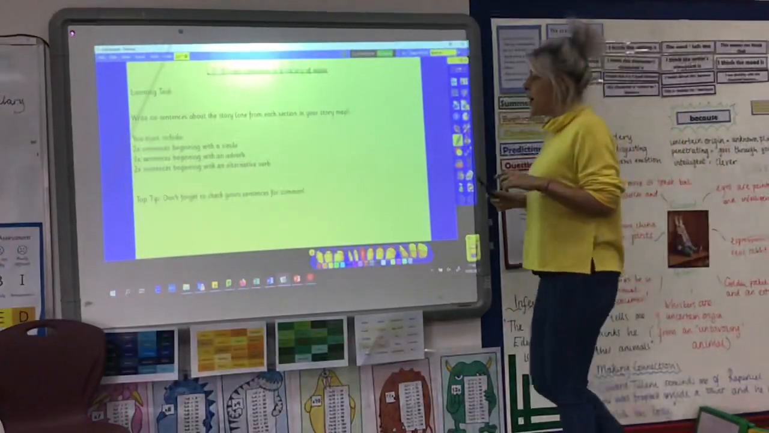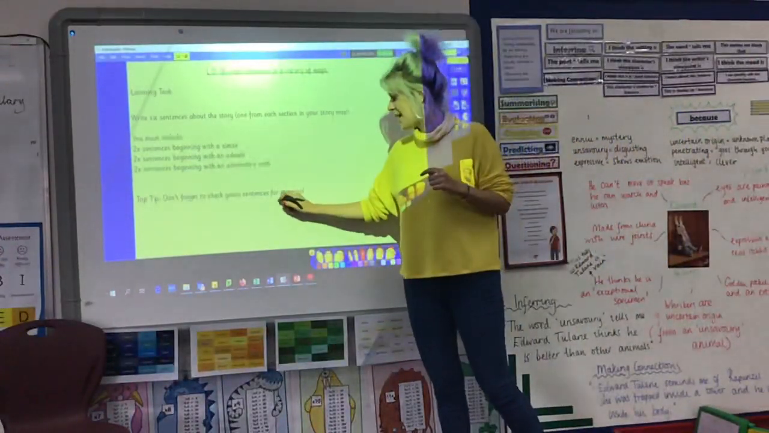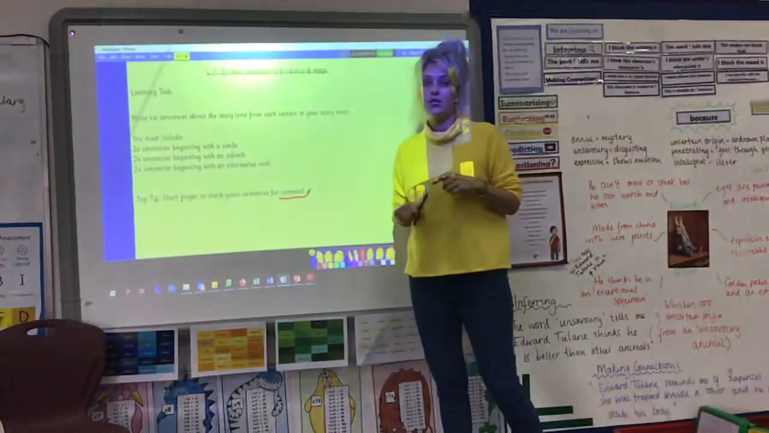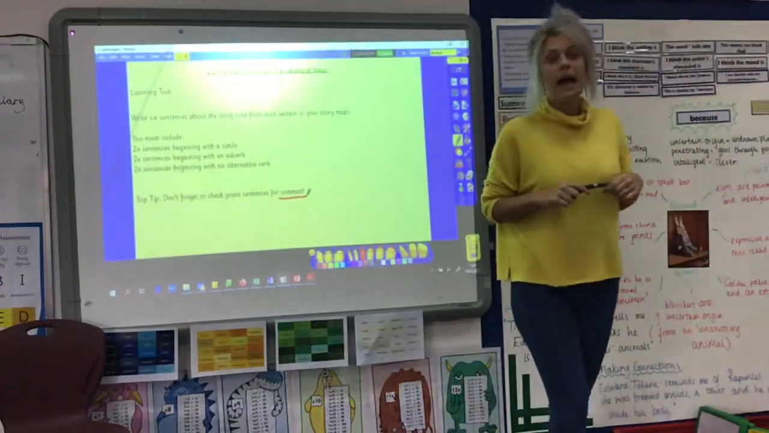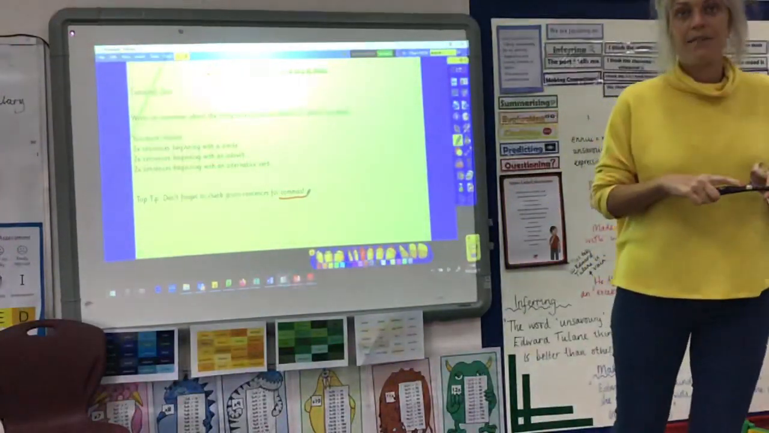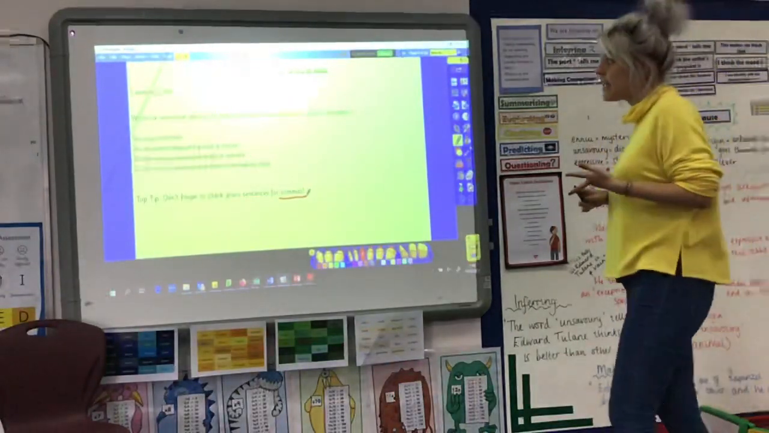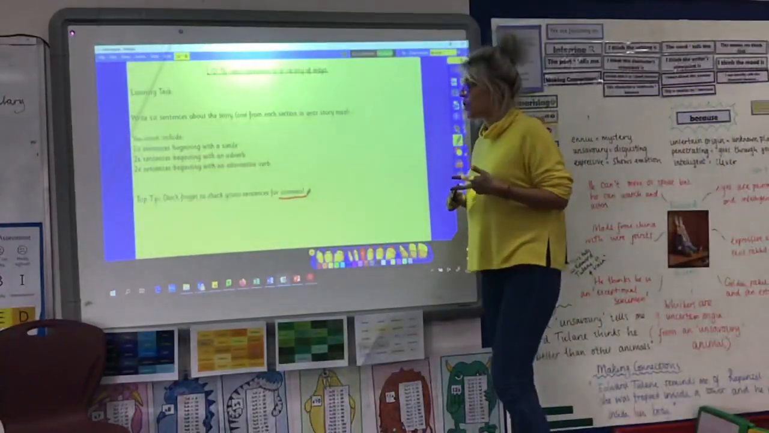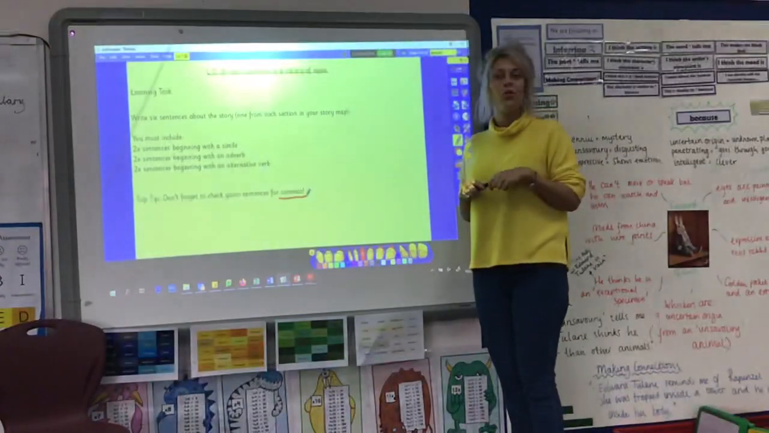Please do not forget to check your sentences for commas. You should have commas after the simile, after the adverb, and separating the 2 clauses if your sentence starts with an alternative verb. And we will look forward to looking at your work this evening.